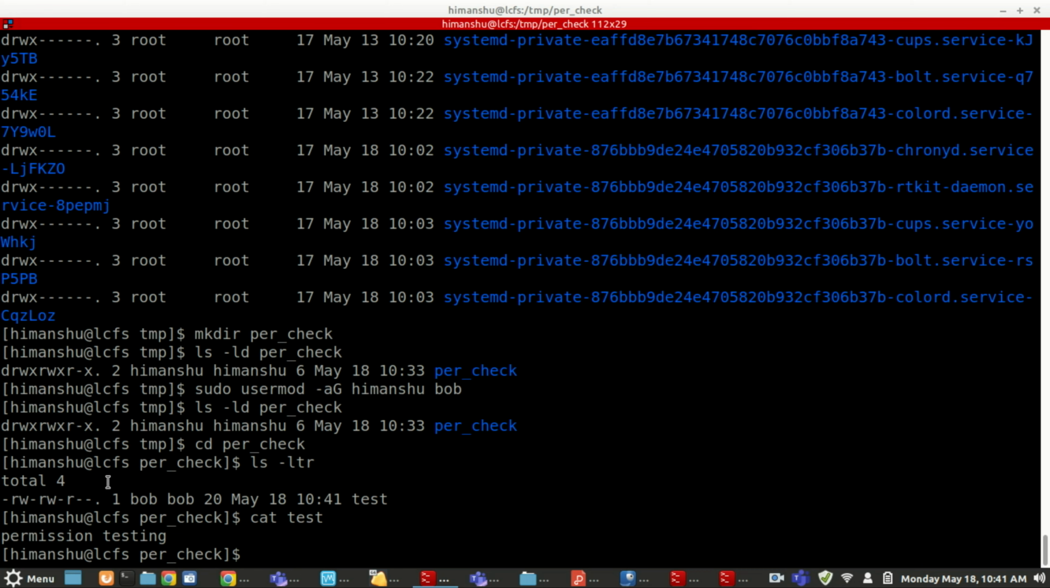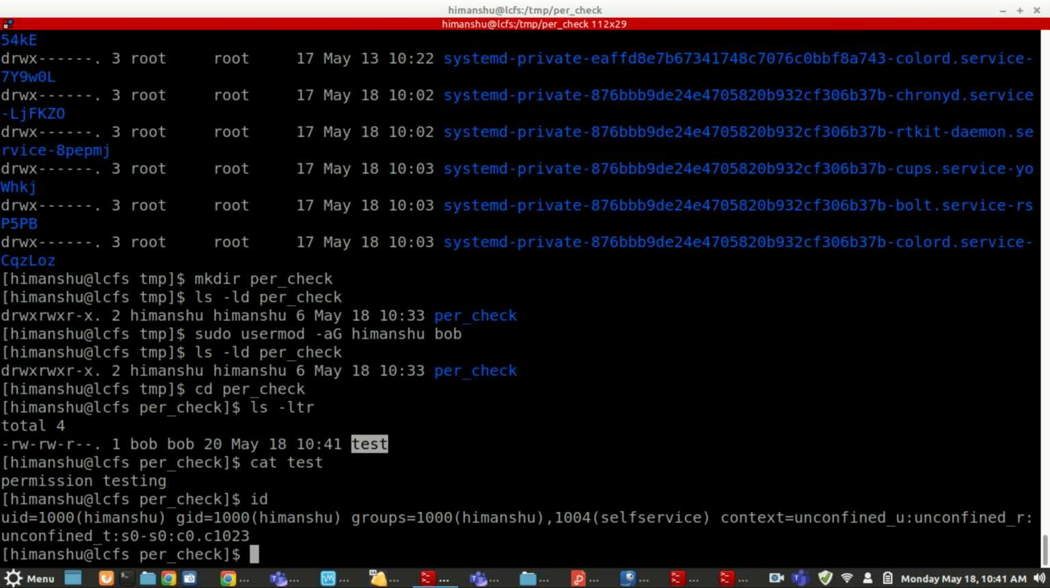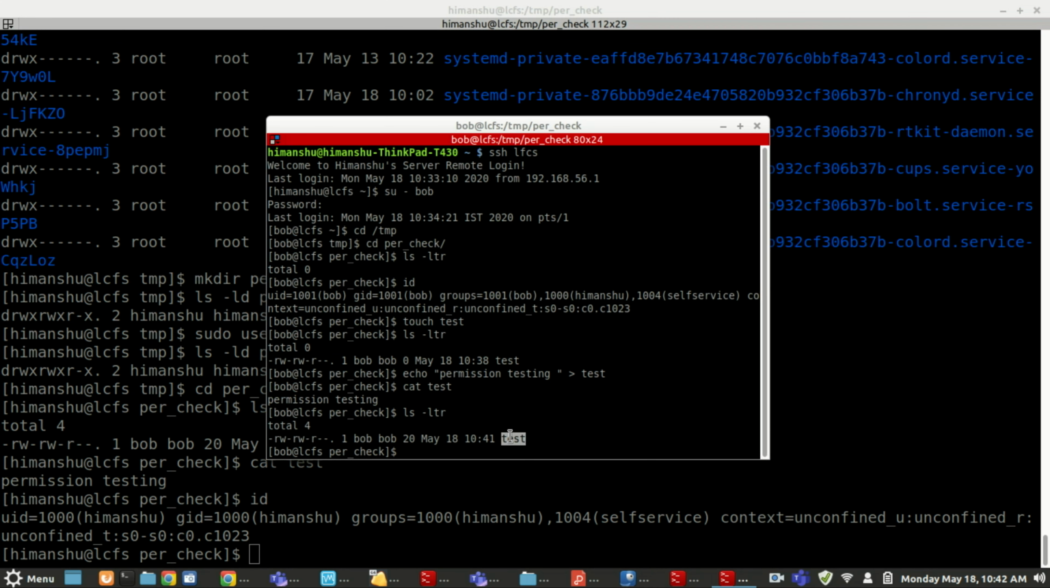Why? Because I am other, right? Here the condition will hold true for what? As the Himanshu user, why am I able to read this file? Because for others, read permission is there.